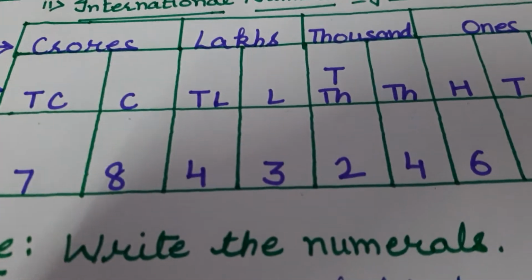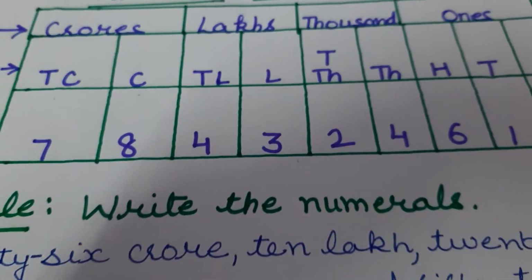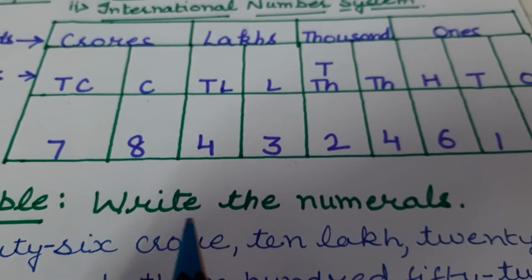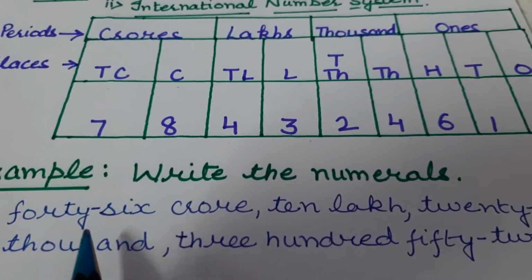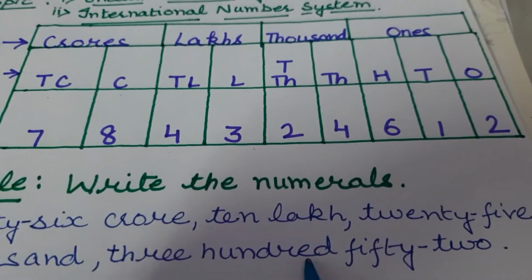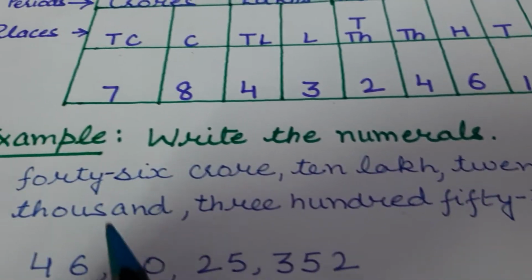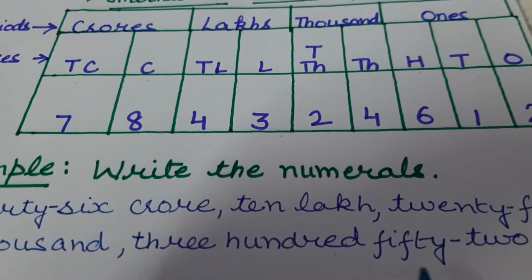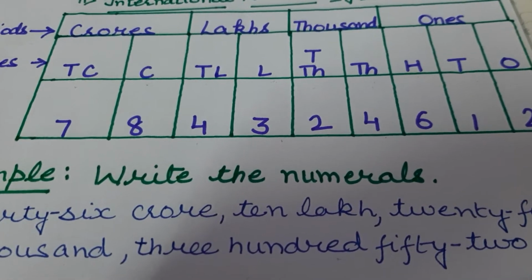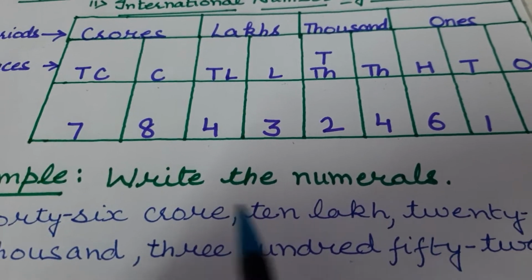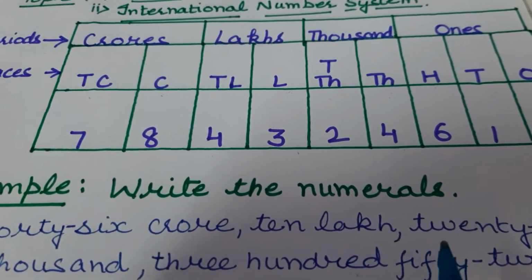Now I am taking here one example. So statement is given, you have to write in numbers. 46 crore 10 lakh 25,352. So students, first step is to put commas according to periods.